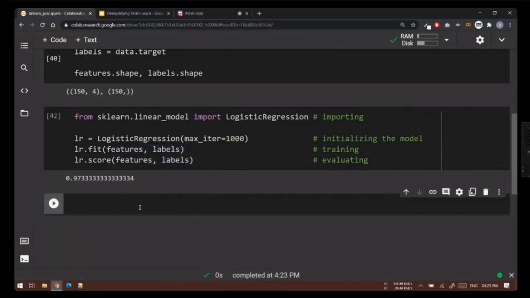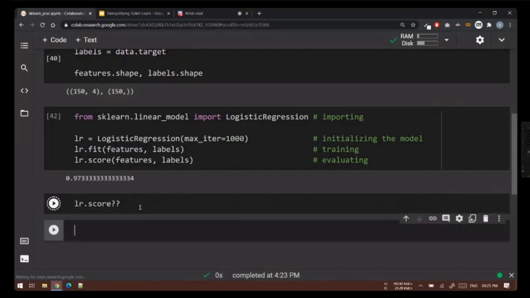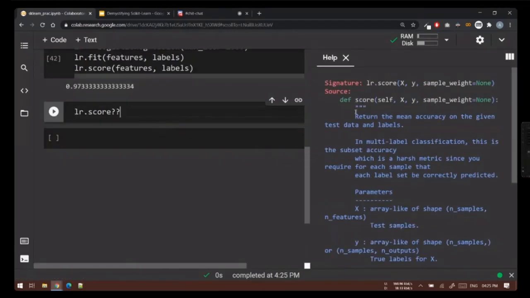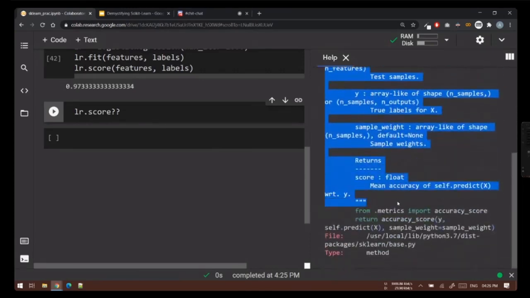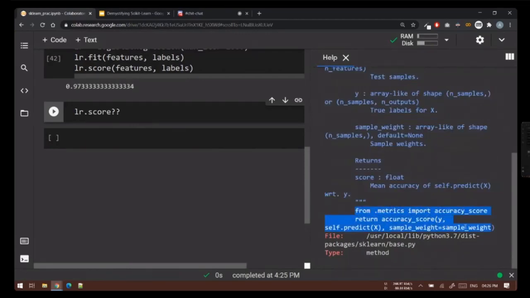Great. Let's see what the lr.score function is doing first. So I'll say lr.score. Now in Jupyter Notebook and similar environments, you can simply use a double question mark to look at the source code. If you look at the source code of score, all the things written in triple quotes are part of the documentation, so we don't have to worry about it. Only 2 lines of code are being executed. First, it's using the accuracy score function, which it's importing from the metrics module. So we'll do the same.